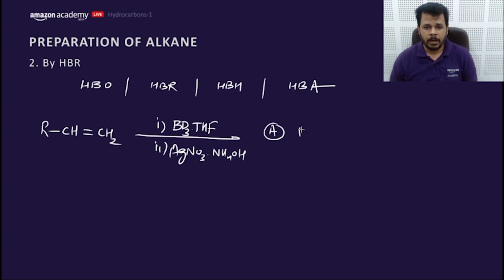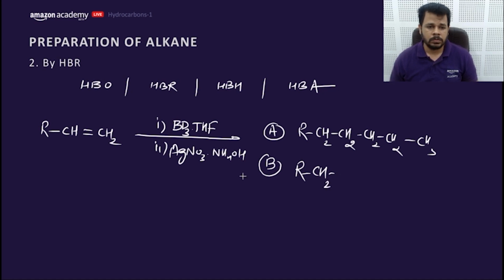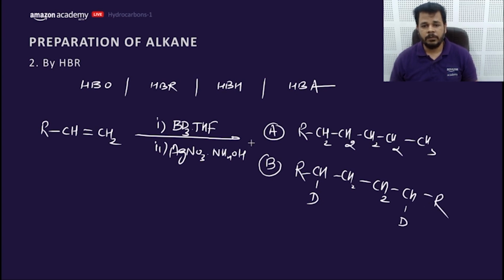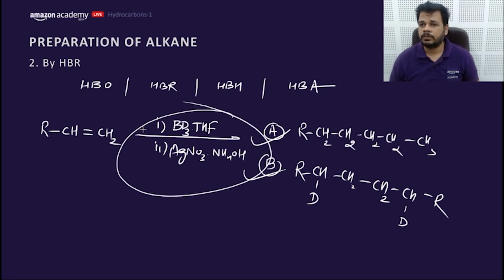Option A, RCHCH2CH2CH2CH3, or option B, RCH2CH2CH2CH2CHD R. Which of the following would be correct?